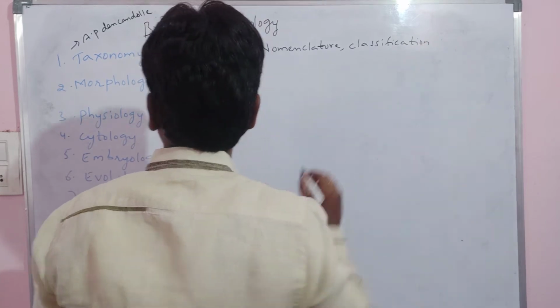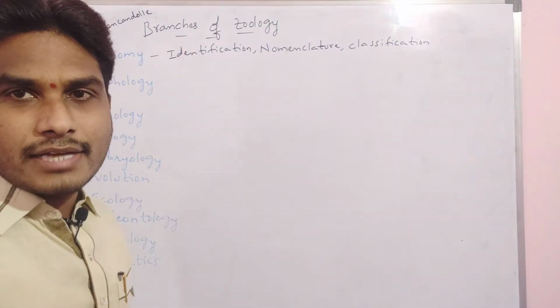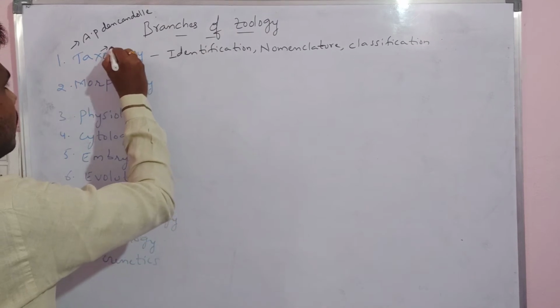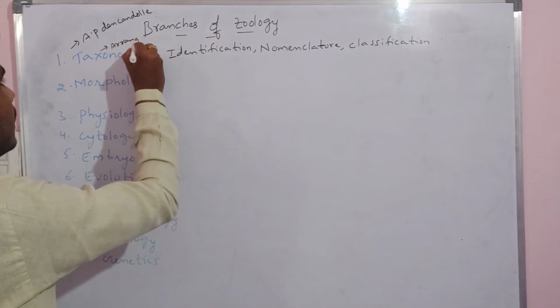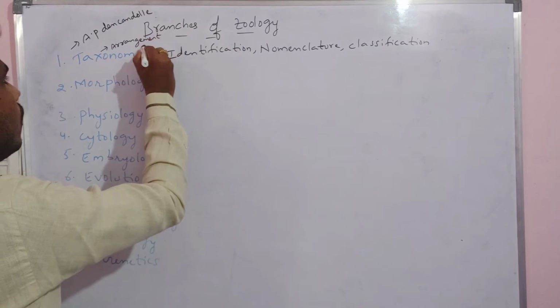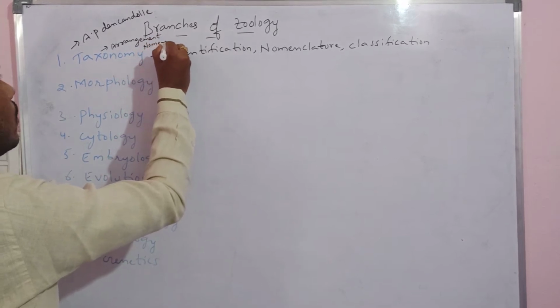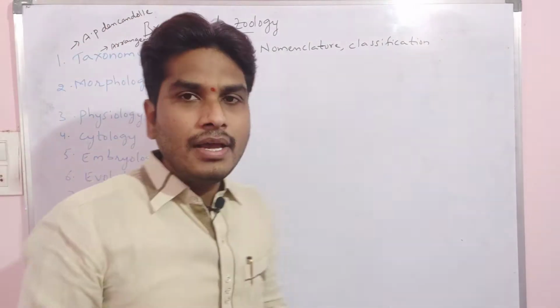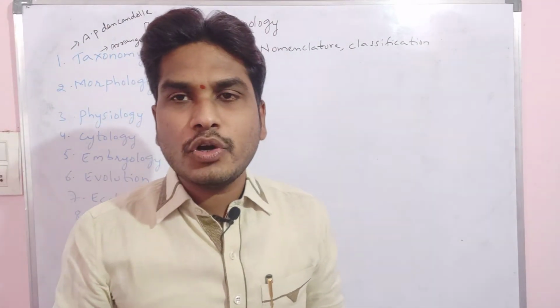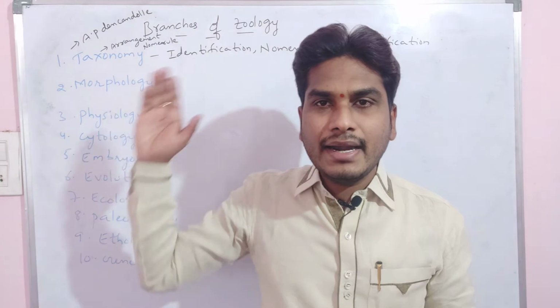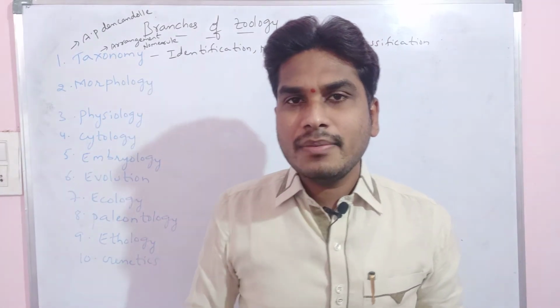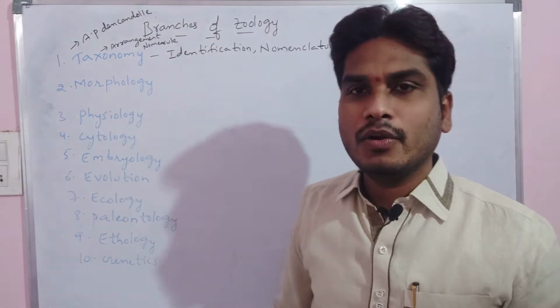If you see the word taxonomy, taxon, the term indicates arrangement. And nomos means rule. Norm, we are always calling as a rule here. That means taxonomy is a branch of science which deals with the study of identification, nomenclature, classification, right? And the term taxonomy was coined by A.P. de Candolle.